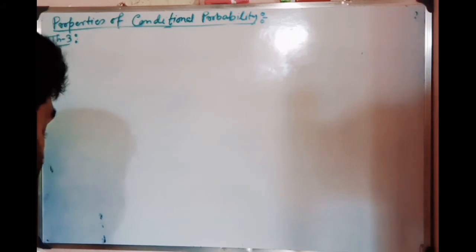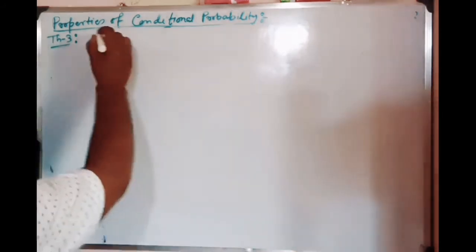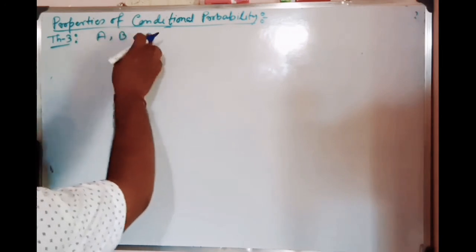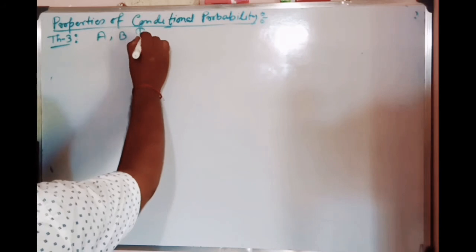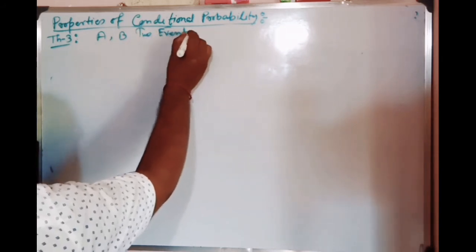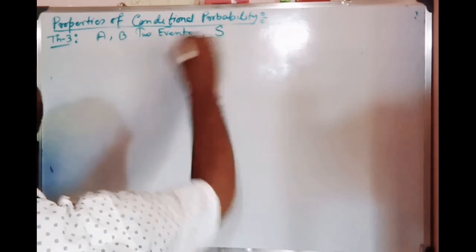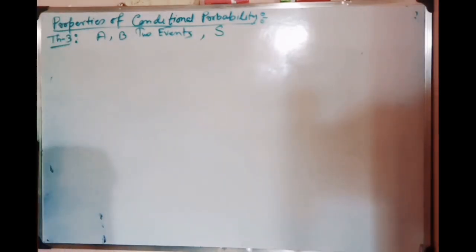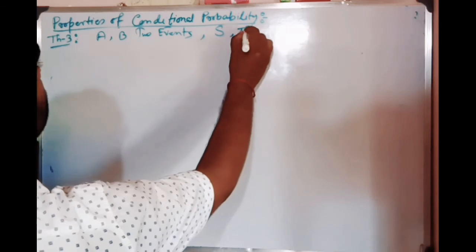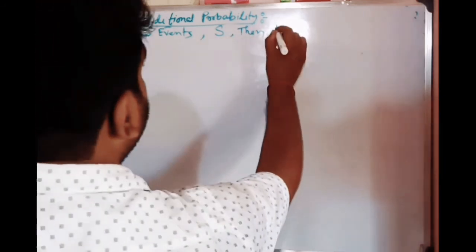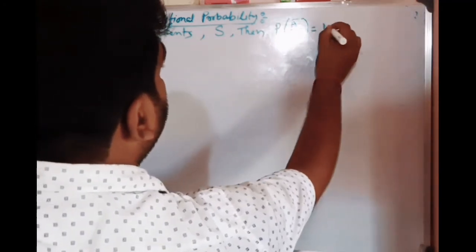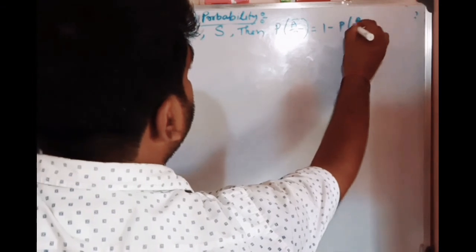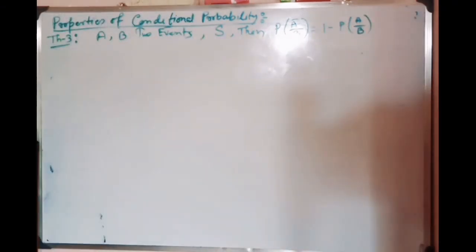If A and B are two events, this is also from the conditional probability, under the same sample space S, then probability of A bar by B is equal to 1 minus probability of A by B. Okay, now let's come to the proof.